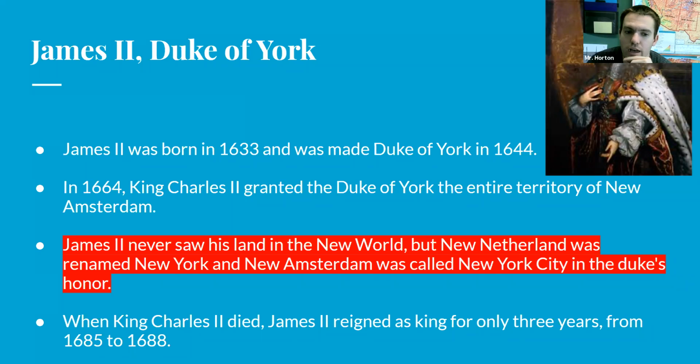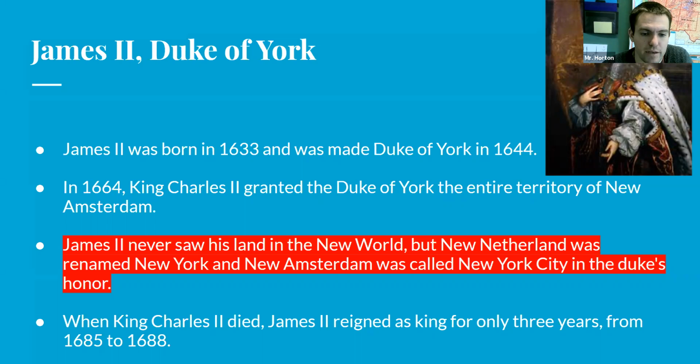So this is your statement that you're matching up with James II: he never saw his land in the New World, but New Netherlands was renamed New York, and New Amsterdam was called New York City in the Duke's honor.